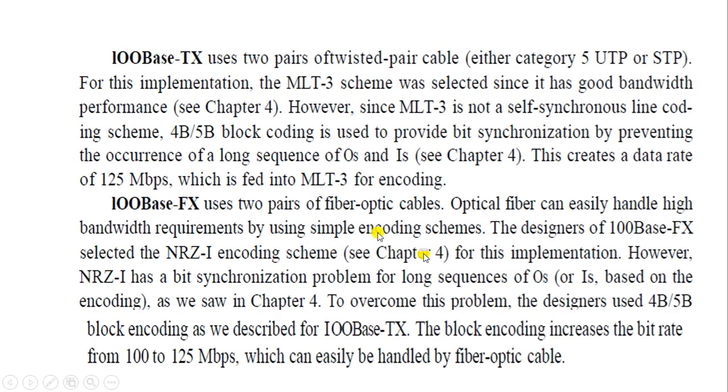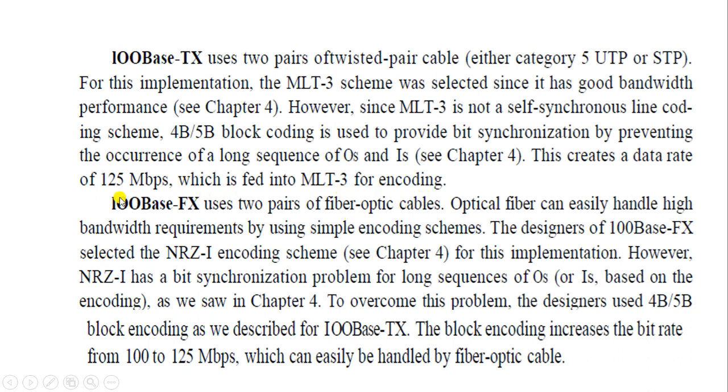As far as 100Base-TX is concerned, it uses two pairs of twisted pair cables, either category 5 UTP or STP. For this implementation, the MLT3 scheme, that is the multi-level transmit scheme, was selected since it has good bandwidth performance. However, since MLT3 is not a self-synchronous line encoding scheme, 4B/5B block coding is used to provide bit synchronization by preventing the occurrence of a long sequence of zeros and ones. This creates a data rate of 125 Mbps, which leads to MLT3 encoding.